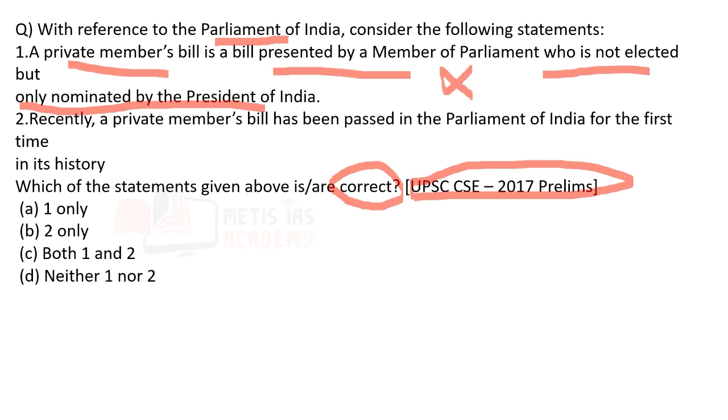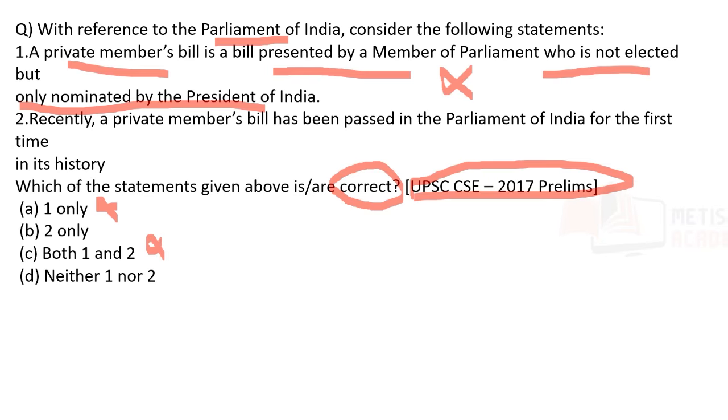Now, who is a private member? A private member is a member of the parliament who is not a minister. This private member can be an elected MP or even a nominated MP. There is no difference in that. But the only thing is this private member is somebody who is not a minister. That is all. So one is wrong. If that is the case, then A is incorrect and C is incorrect.